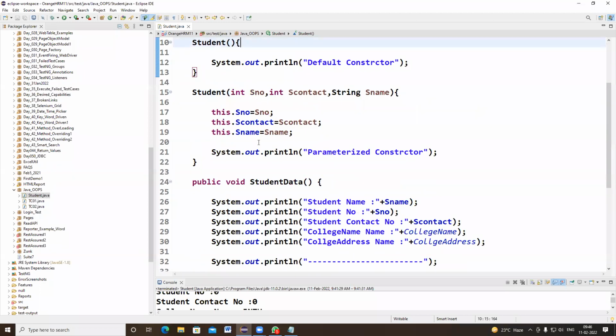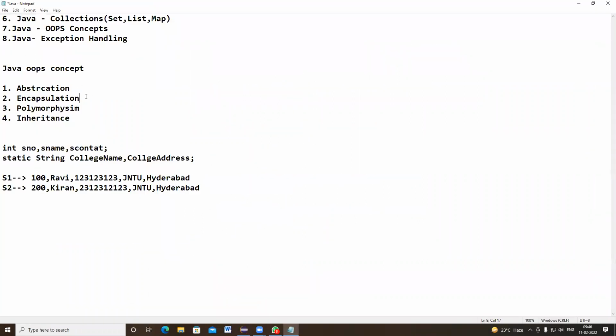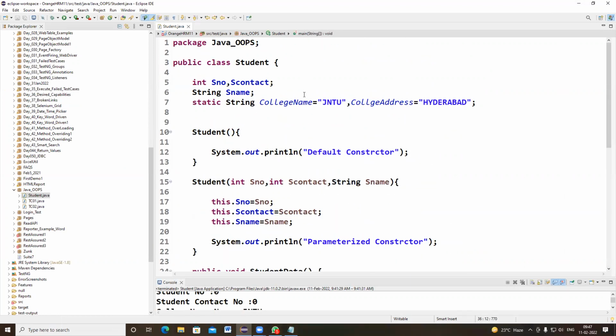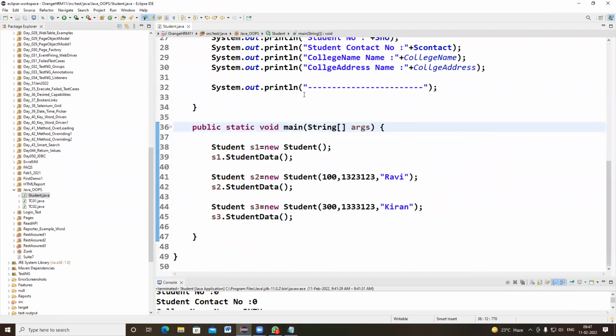Does anybody have any doubts up to this program before I move on to the next concept, encapsulation? This is the concept we are going to discuss in the next topic. Anybody having any doubts, online people or anyone? Hope the first concept is clear to everyone.